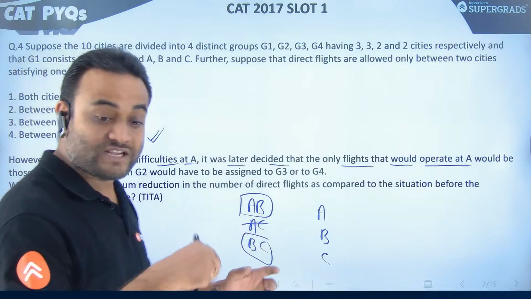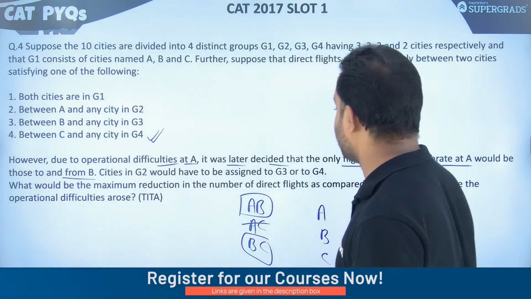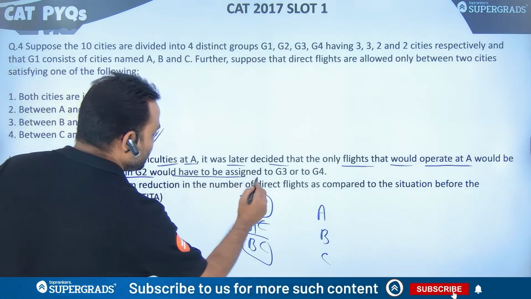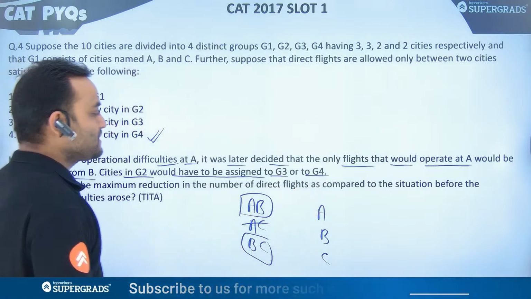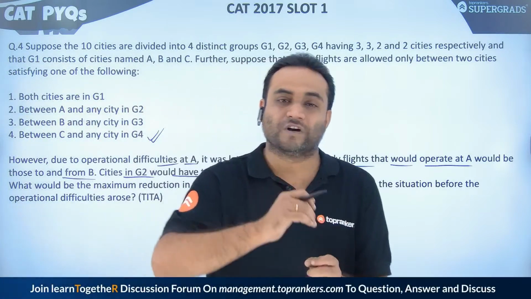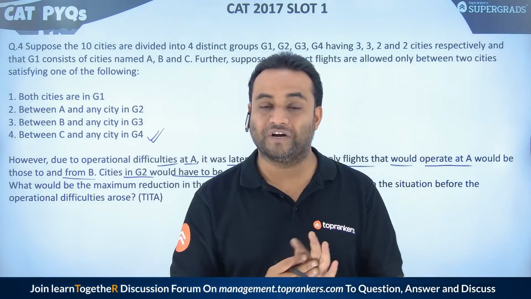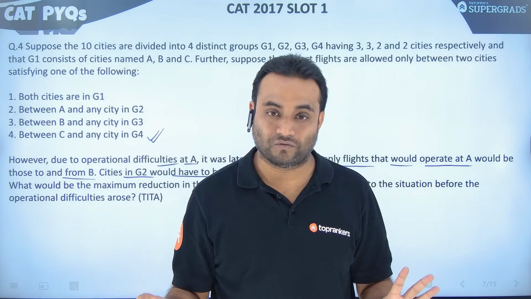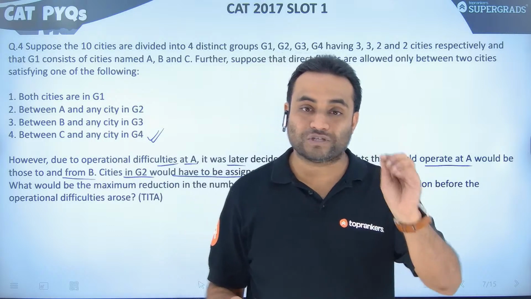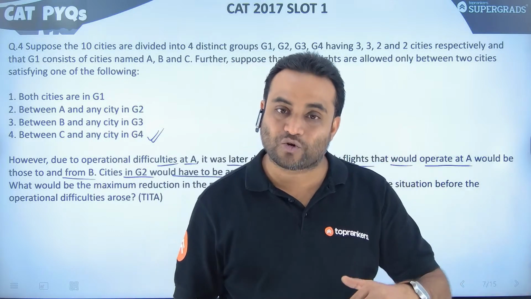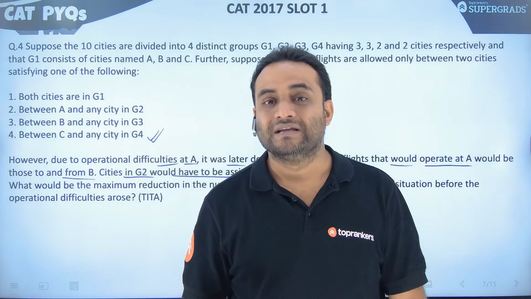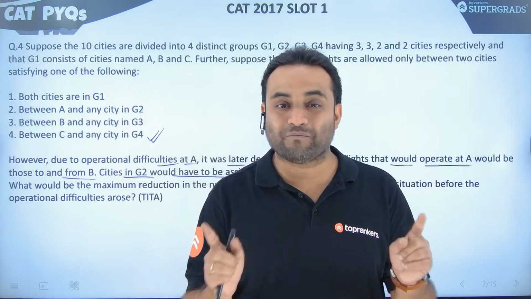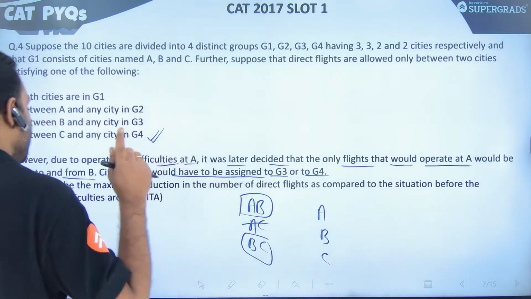And what about the rest of the remaining seven cities? It says cities in G2 would have to be assigned to G3 or G4. That means whichever cities were in G2, they moved to G3 or G4. But flights between those cities and A are not working now. How many flights? 12 flights. So those cities are now part of the G3 group or G4 group. Either way, they will have to communicate via B or via C. So in that case, the number of flights will be the same.